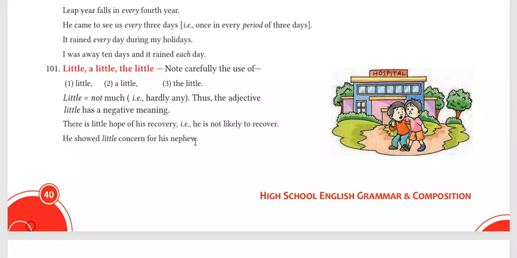He showed little concern for his nephew. It means that he didn't pay any attention. He didn't give any attention to his nephew.